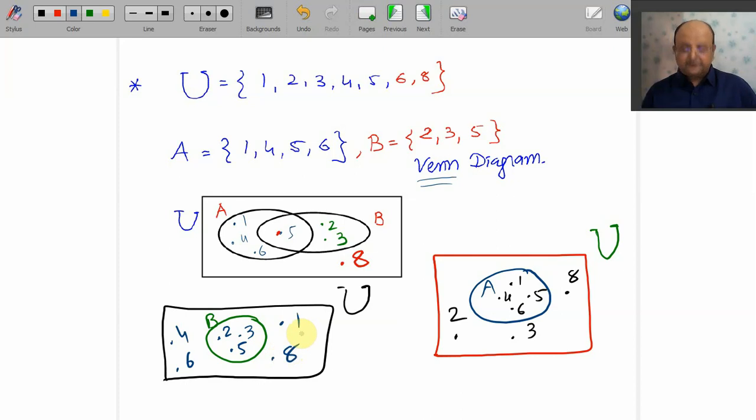So these are the elements of U. Some of them are in B, some of them are in A, some of them are common. Here it is only one element, 5. So this is how a Venn diagram helps us. You can plot and visualize 3 sets at a time.